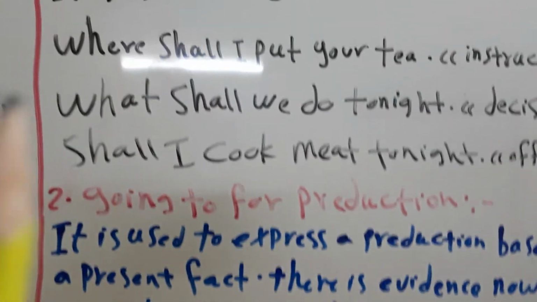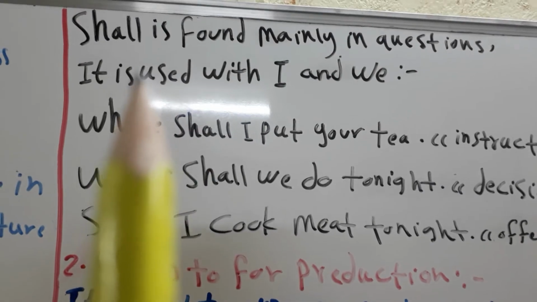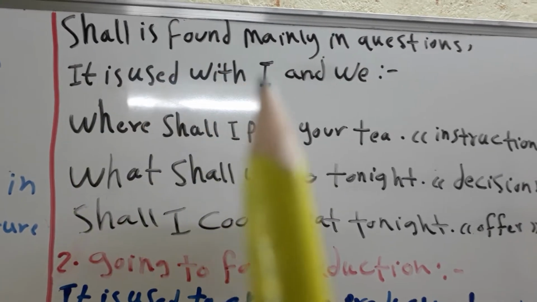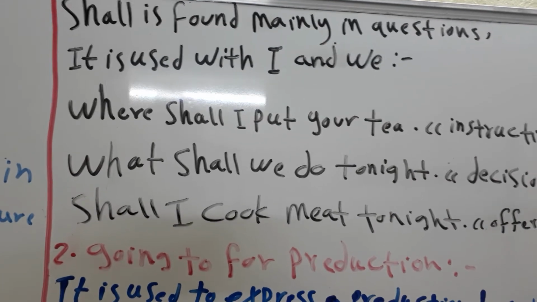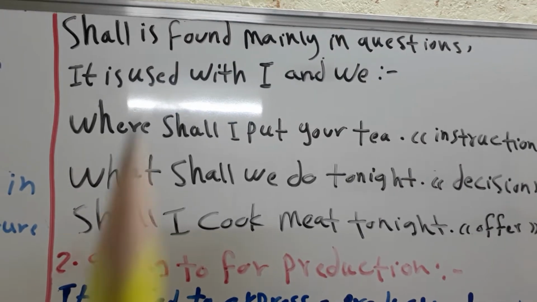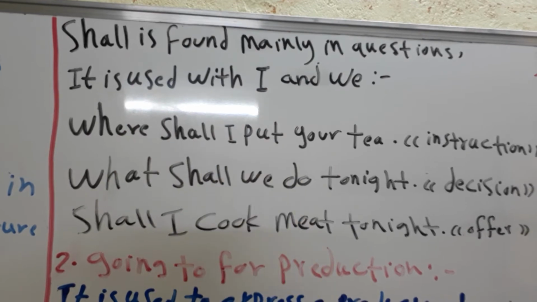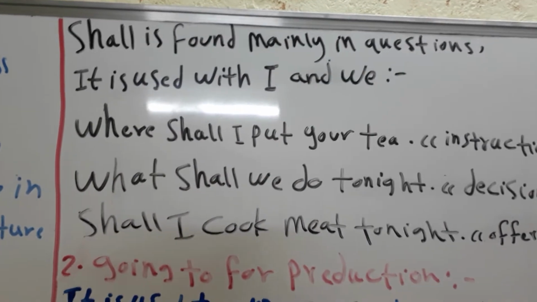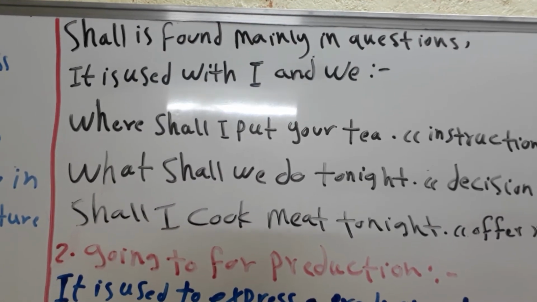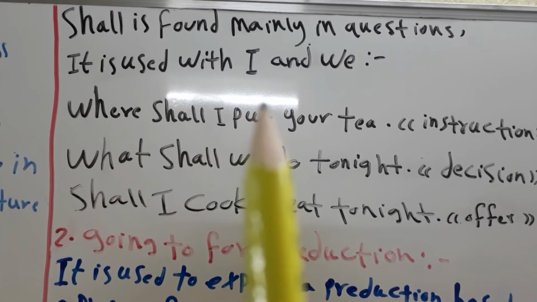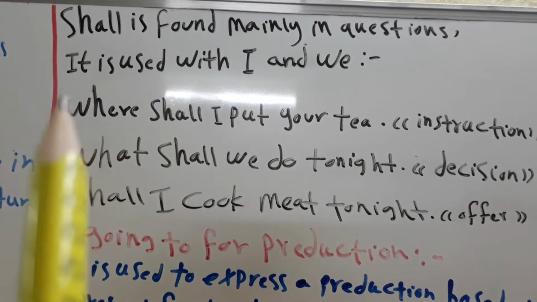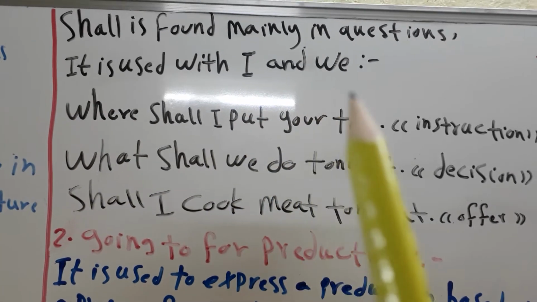Now I will use shall here. Shall is found mainly in questions in the future tense. We use shall to express question forms in the future. It is used with I and we.